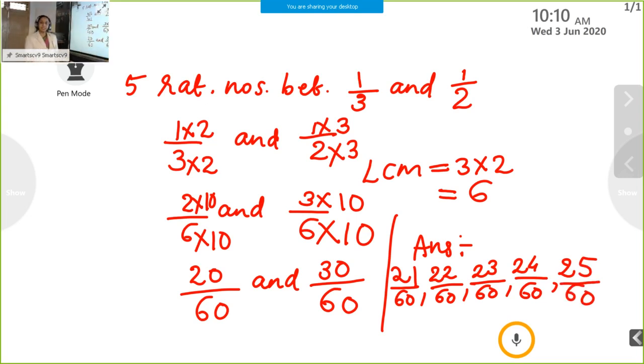This way, we can insert rational numbers between two numbers. We just solved different questions. In the first case, only 2 numbers were there. In the second case, negative numbers were there. In the third one, the denominators were the same. And in the last one, different denominators were there. That is how to insert rational numbers. I think it is clear for you. The first section is over. First we compared the numbers. Next we inserted rational numbers between 2 rational numbers. Next we solve our exercise.